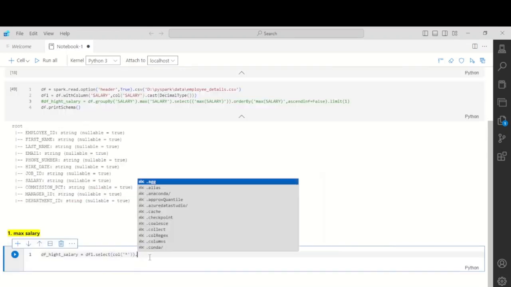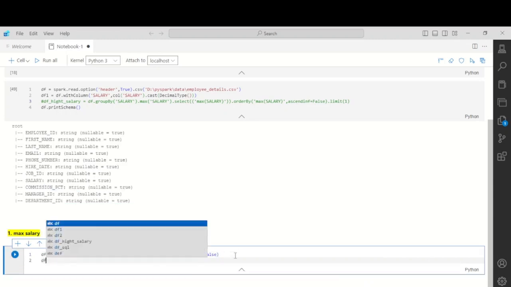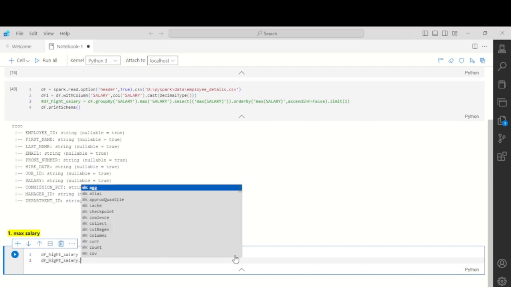Now we have to do orderBy on the salary column, and we will put ascending equals false, because by default the sorting is in ascending order, so it will not work like that otherwise.